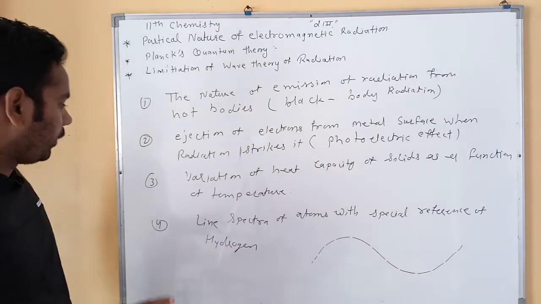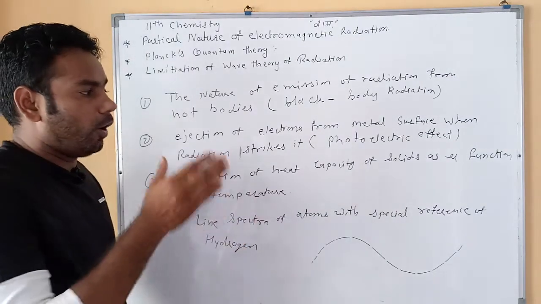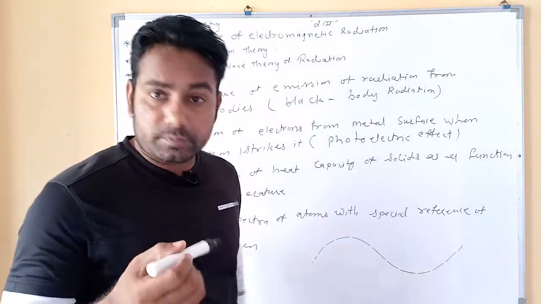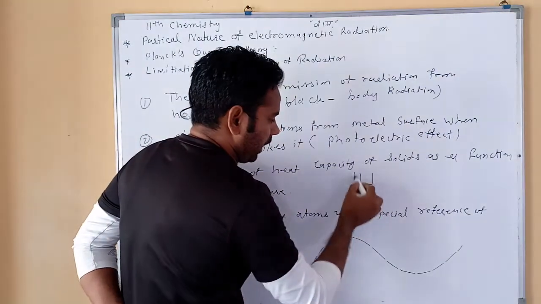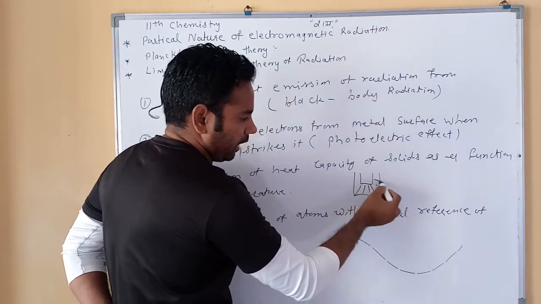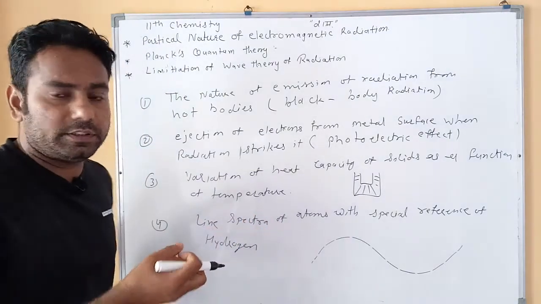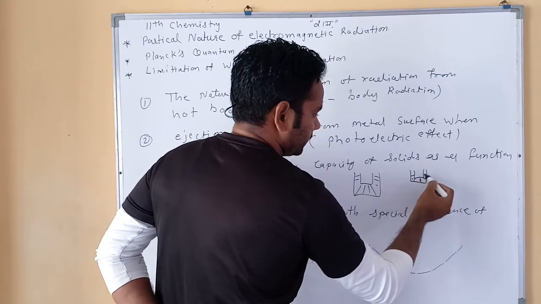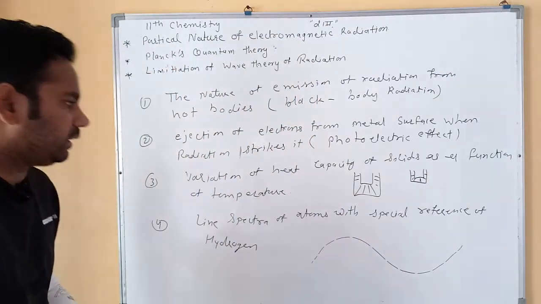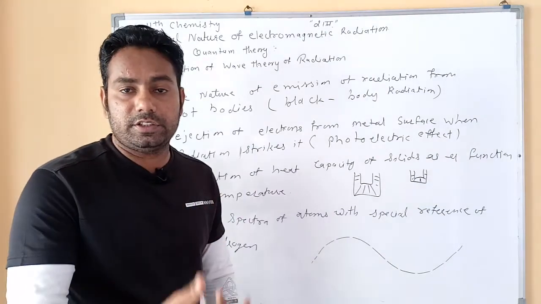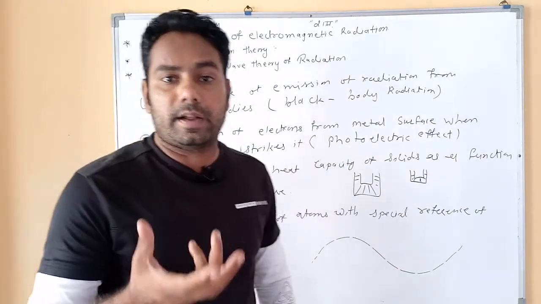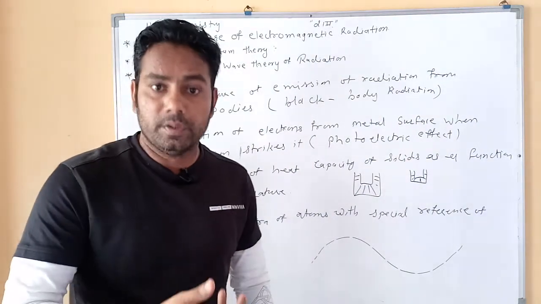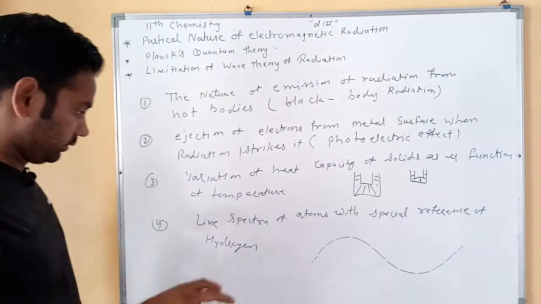Then our third point is variation of heat capacity of solids as a function of temperature. If a container has a large width, its heat capacity is more in comparison to a container with less width. So every solid's heat capacity is different. If the temperature is increased, the heat capacity also increases.